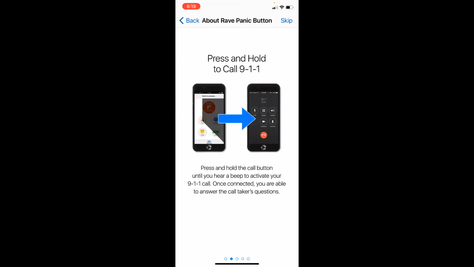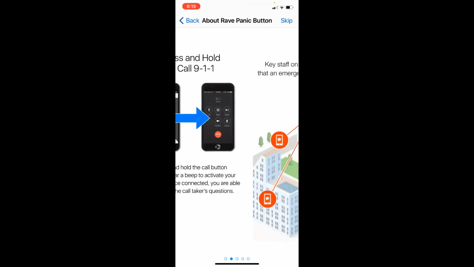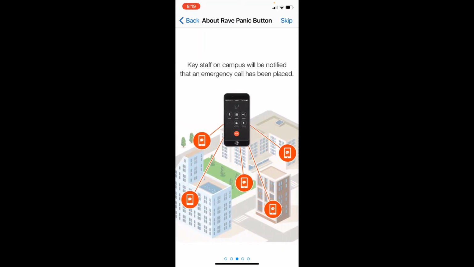Now, to activate the 911 services, you'll simply press and hold the desired icon, and you will see the option that will pop up for you to notify 911. This will not automatically dial 911. You will have to press and hold to call 911, as you can see here in the screenshot. Key staff on the campus will be notified that an emergency has been placed.